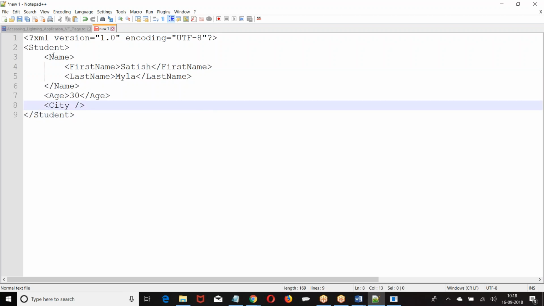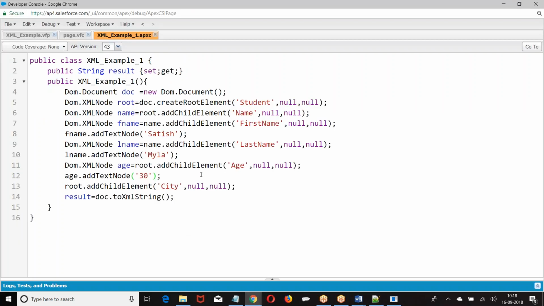This is the structure. Name, close, child elements, age. So the entire data is represented in the form of what? String. Okay. Now you want to set the attributes.